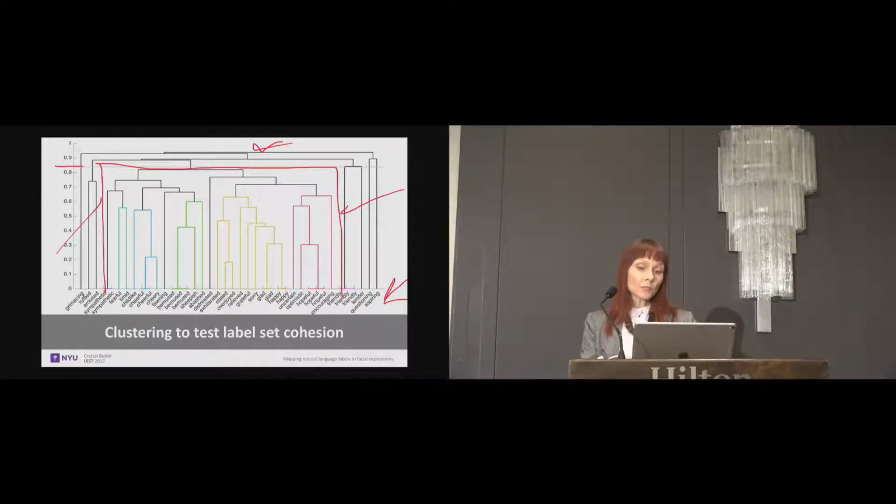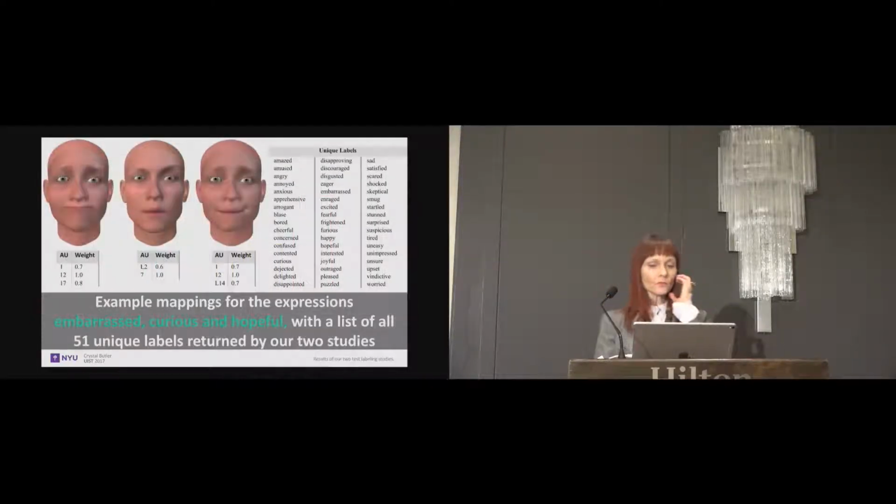So in study 1, our 3AU study, phase 2, 157 of 341 label sets passed clustering, and in study 2, the 2AU study in phase 2, 63 of 114 sets passed. So after beginning with 1,609 candidate images, we finally got 220 expressions reliably mapped. A few examples are shown here with their associated AU weightings. We've got embarrassed, curious, and hopeful.